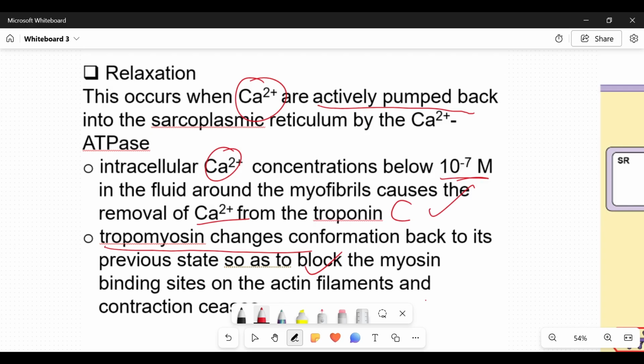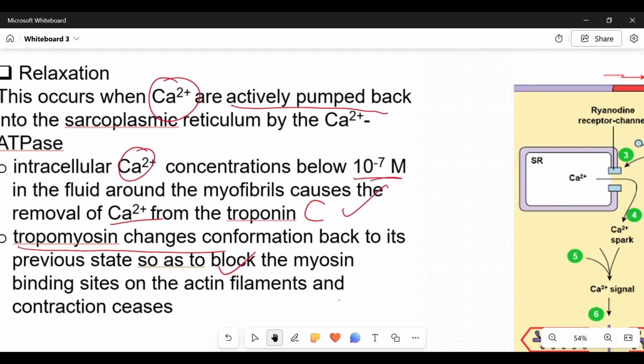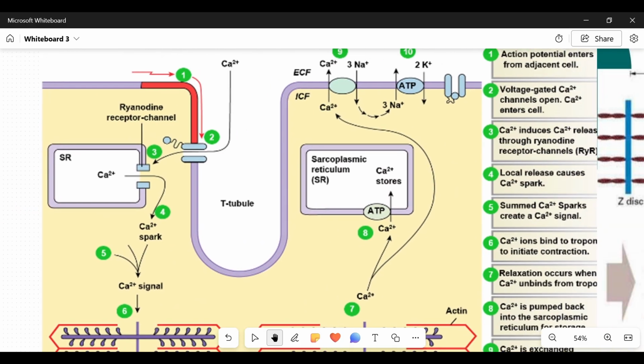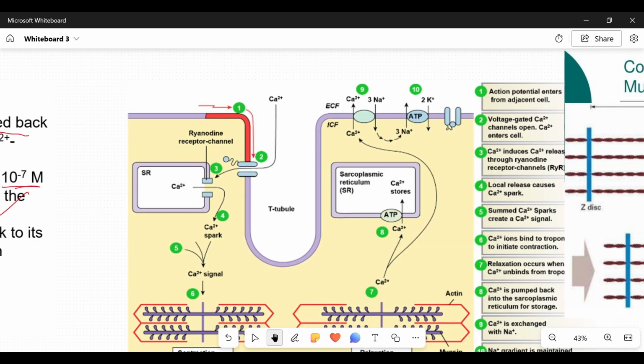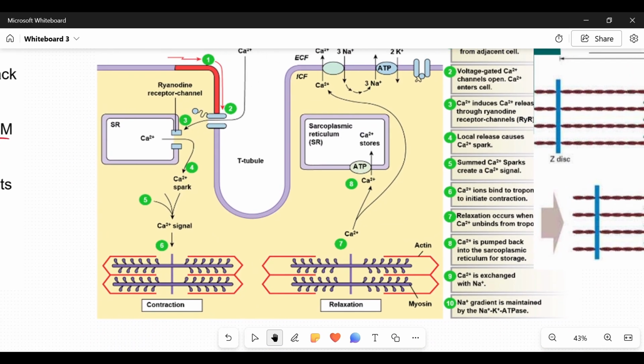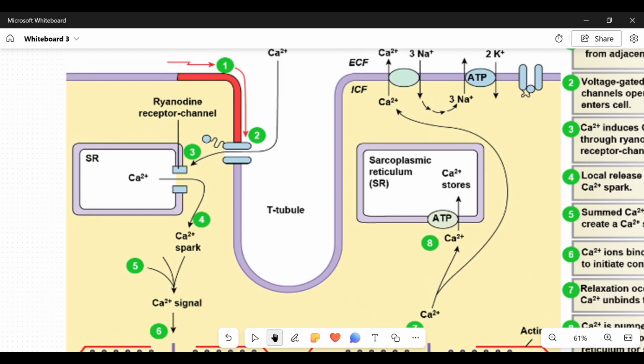So now let's look at the major events that happen in all these that I've talked about. I'm going to use this diagram to explain further. So let's look at this side. There was an arrival of an action potential. So this diagram coming down here is the arrival of an action potential. We can see this dihydropyridine receptor which couples the ryanodine receptor.